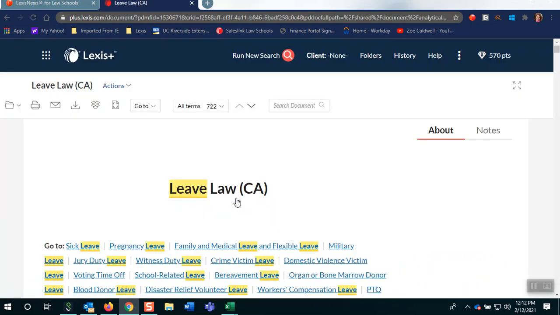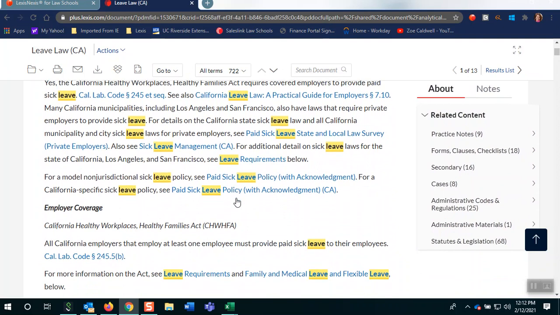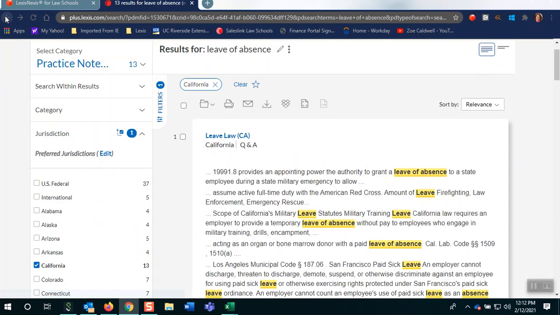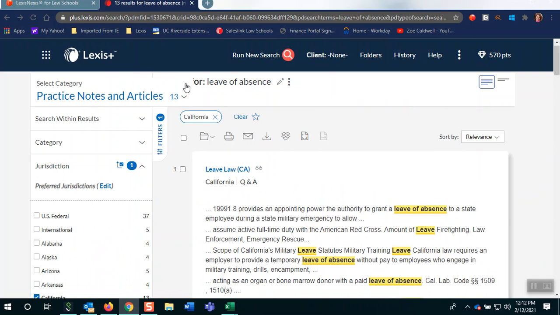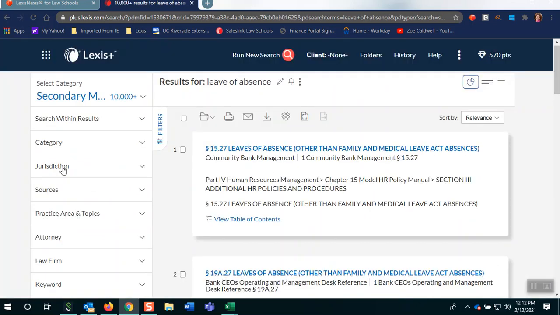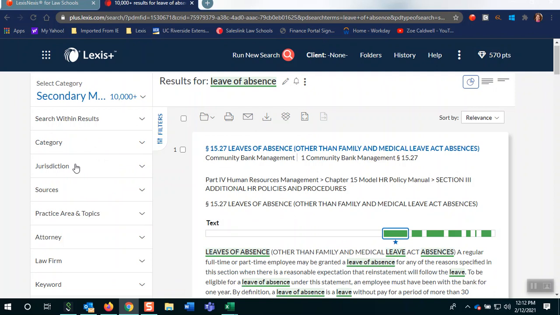And of course, I'm going to have access as well to some related content from here that have to do with the same thing. So it's like a secondary source is right here made for you by the top attorneys of the country. When I scroll down past that, you'll see the typical secondary materials option. When I click into secondary materials, these are the filters that I tend to apply.